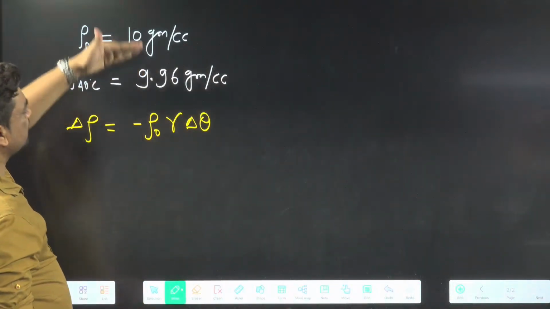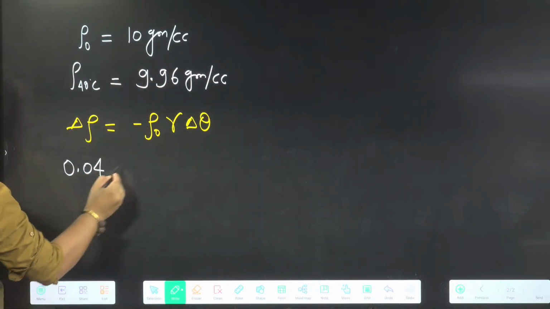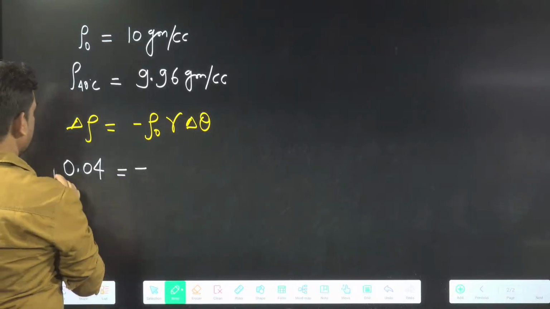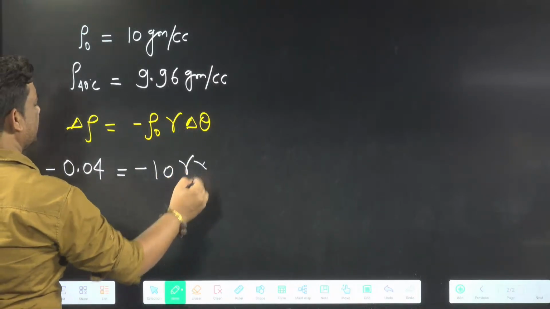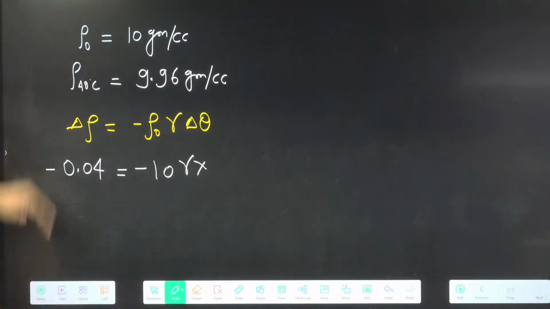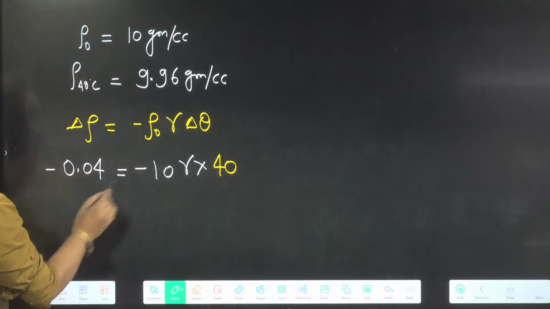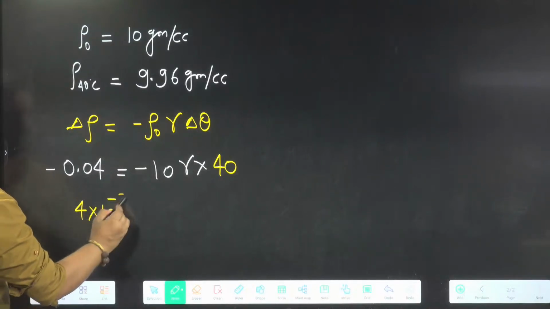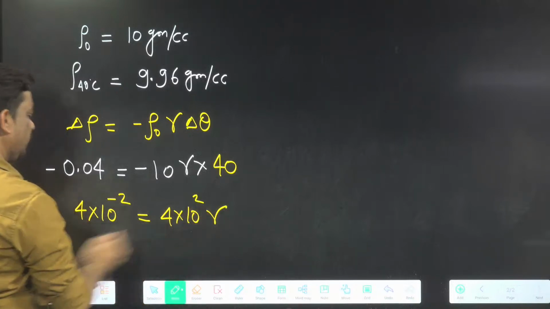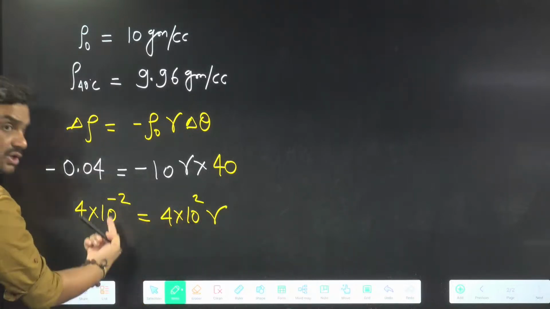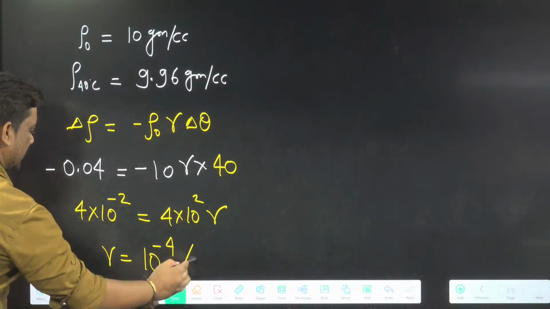The change will always be final minus initial. So 9.96 minus 10 is minus 0.04, equal to minus 10 into gamma into the temperature change, 40 minus 0, that is 40. The minus cancels. So 4 into 10 power minus 2 equals 4 into 10 power 2 times gamma. The 4 cancels, and taking 10 power 2 to the other side, gamma will be equal to 10 power minus 4 per degree Celsius.